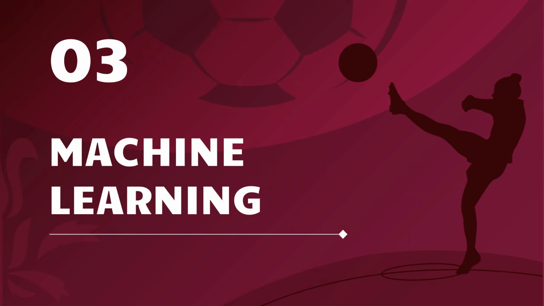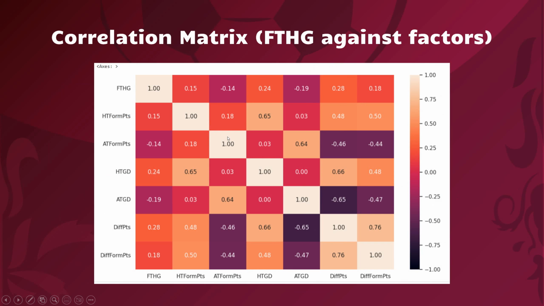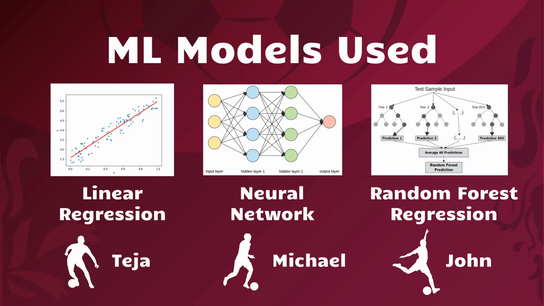Now moving on to our machine learning. For the first question, to predict the Premier League table, we have employed 3 machine learning models. We chose linear regression in the first place, as it is the machine learning technique used for predicting numerical values, and since our problem deals with lots of numerical data such as predicting the scoreline, we believe that linear regression can help us uncover valuable insights.